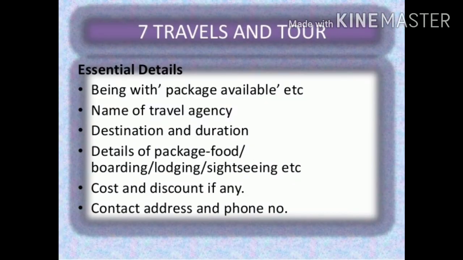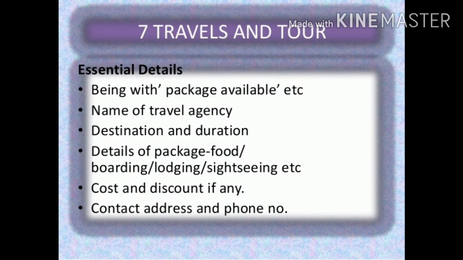Now let us see the seventh type of classified advertisement, that is travels and tour. So essential details for it will be: the heading will be package available, or something else can also be there. Then name of travel agency, destination and duration, details of package, food, boarding, lodging, sightseeing, etc.